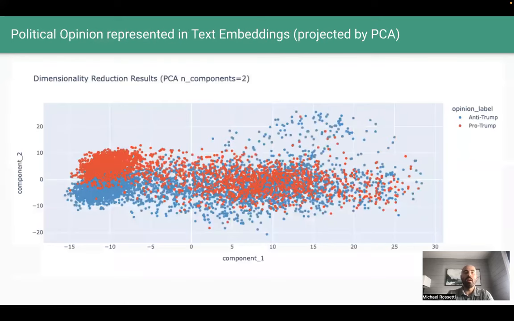All right, so we looked at bot status and talked about volume of content, but let's stay on these PCA projections for a moment and examine the content itself. When we color the points based on political opinion, we see pro-Trump users are represented towards the top of the graph, where component 2 values are positive, and anti-Trump users are represented towards the bottom of the graph, where component 2 values are negative. So it appears PCA may be able to explain both bot status and political opinion separately in just 2 dimensions.